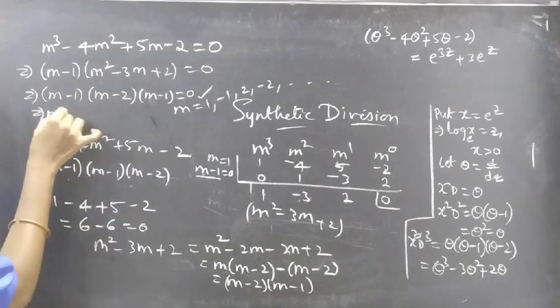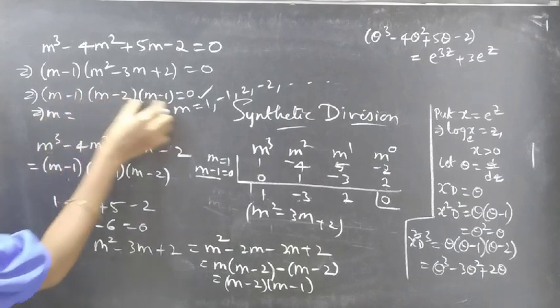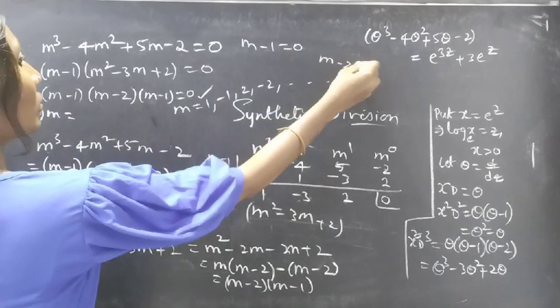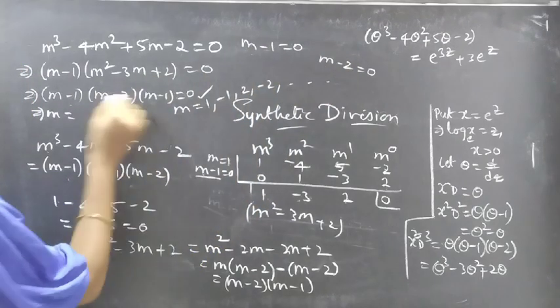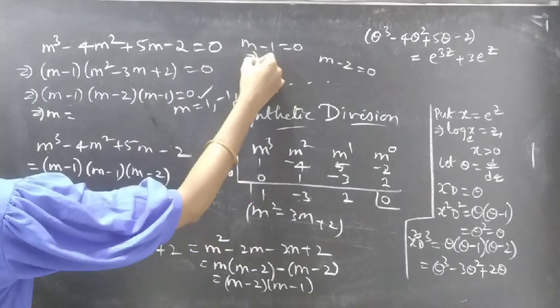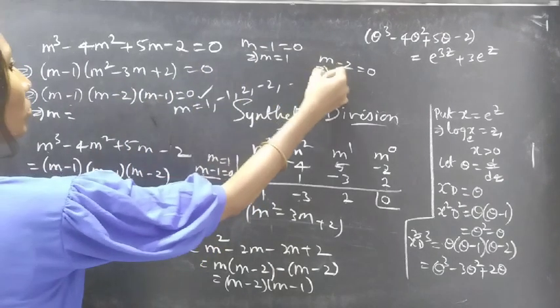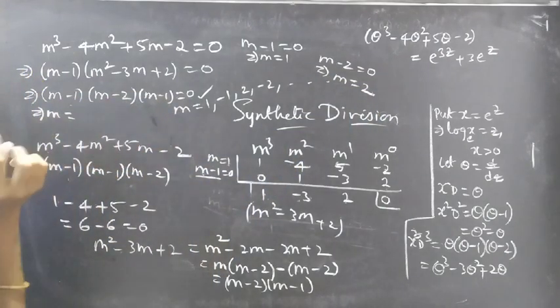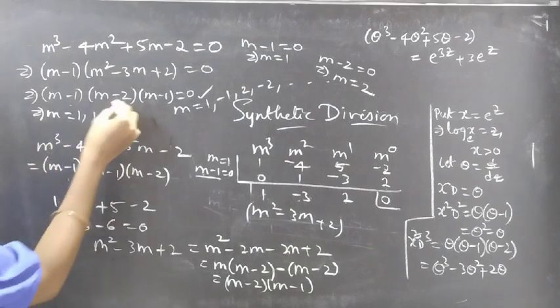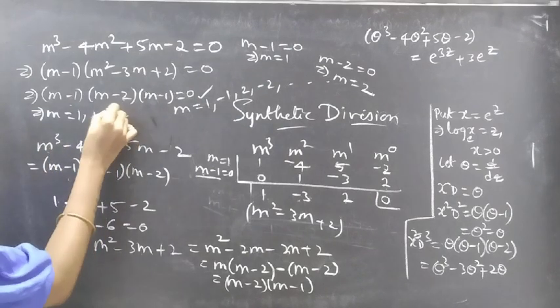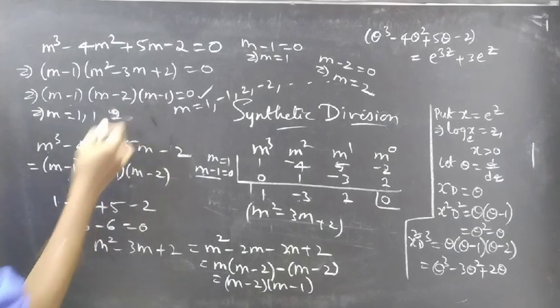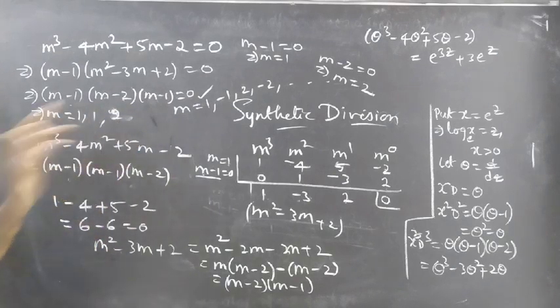Then now equate each factor to 0. Since m minus 1 is repeating twice, when m minus 1 equals to 0, we'll get m equals to 1, and when m minus 2 equals to 0, we'll get m equals to 2, right? Since m minus 1 is repeating twice, 1 will be 2 roots and another root will be 2. So we got 2 equal roots and 1 distinct root.